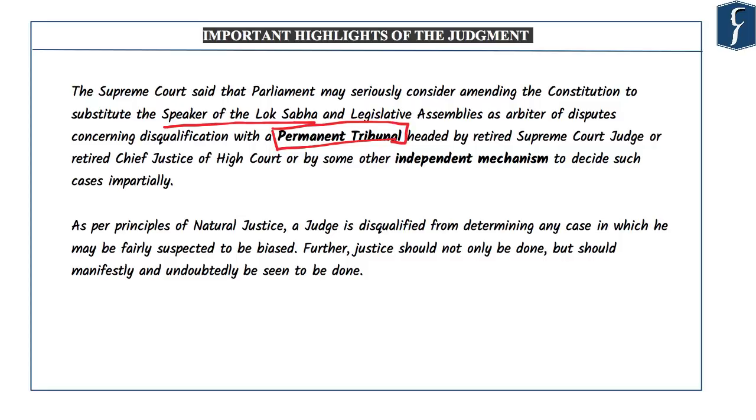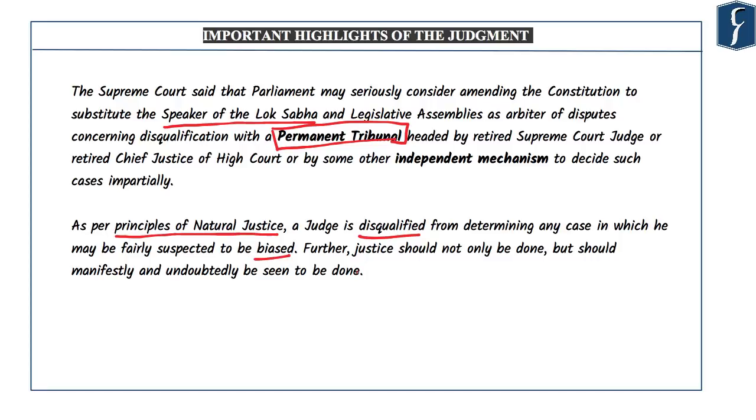So to remove such bias, it is necessary that a permanent tribunal shall hear cases of defection under the 10th Schedule, as it would impart swiftness and impartiality in decision making, thus giving real teeth to the provisions contained in the 10th Schedule. Secondly, there is a concept of principle of natural justice, as per which a judge is disqualified from hearing any case in which he or she may be fairly suspected to be biased.